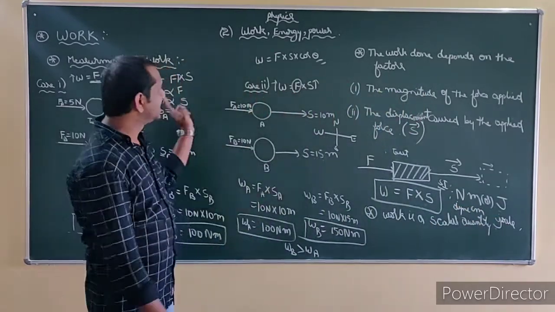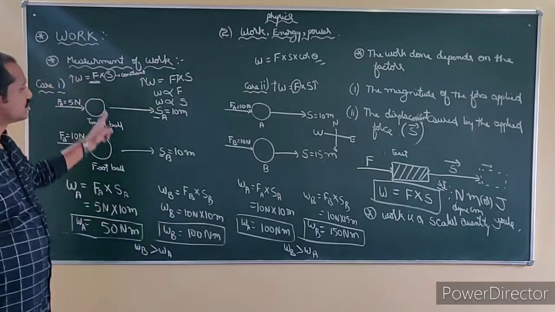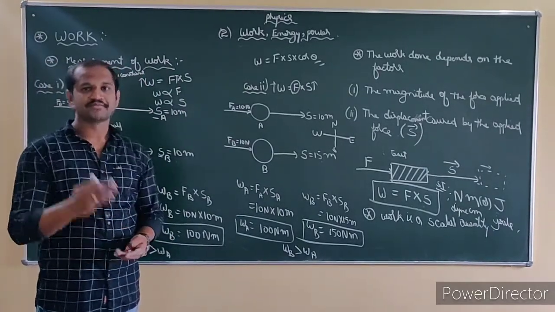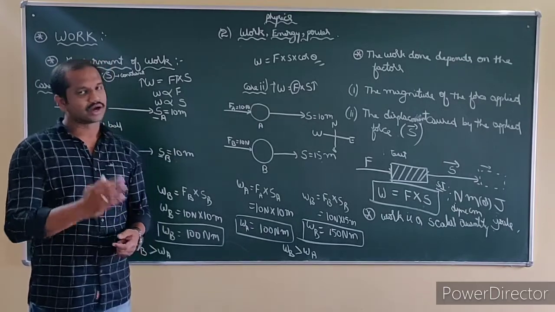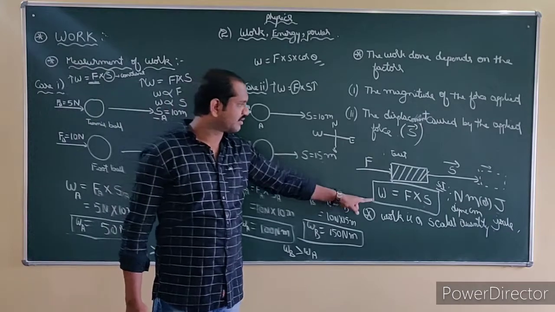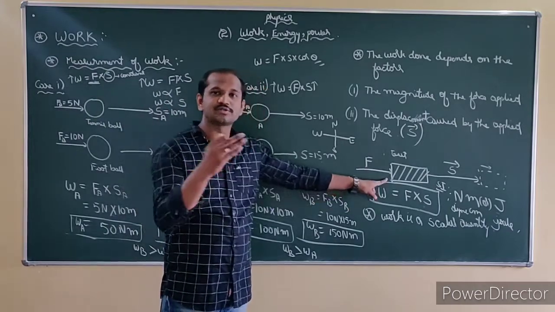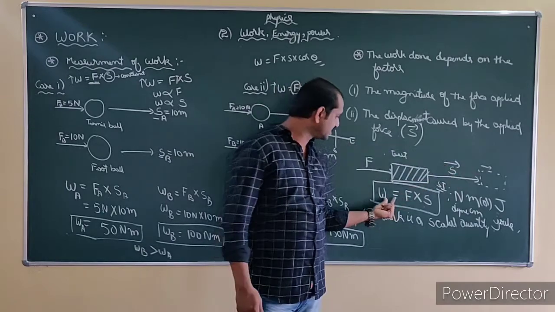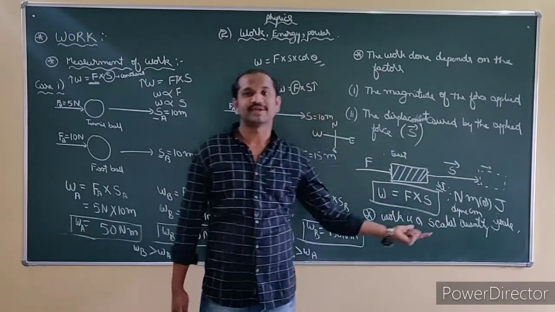Understand? So till now we have studied the measurement of work, and today we gave a brief introduction to what is considered work and what is not considered work according to physics. And we have understood the expression for work when the force is applied in the same direction and the displacement also happens in the same direction. Then work done is F into S.